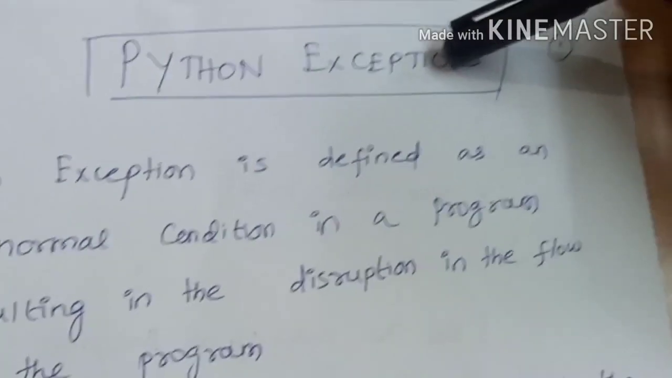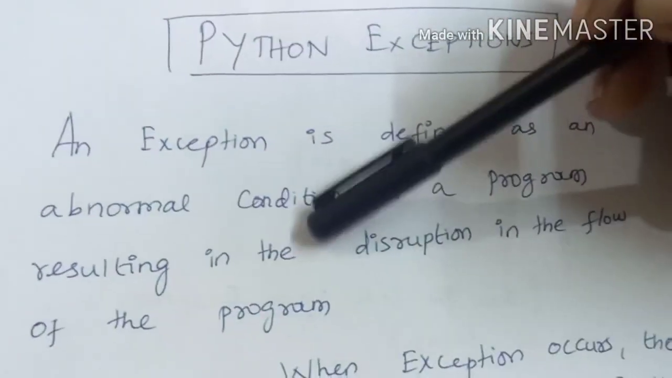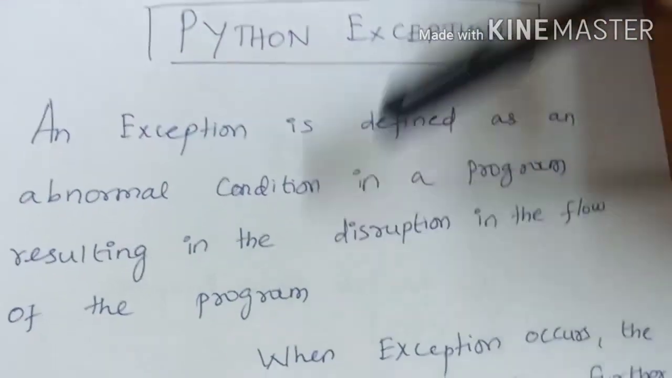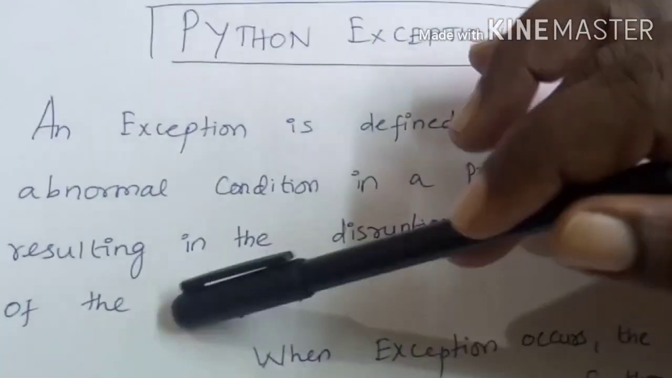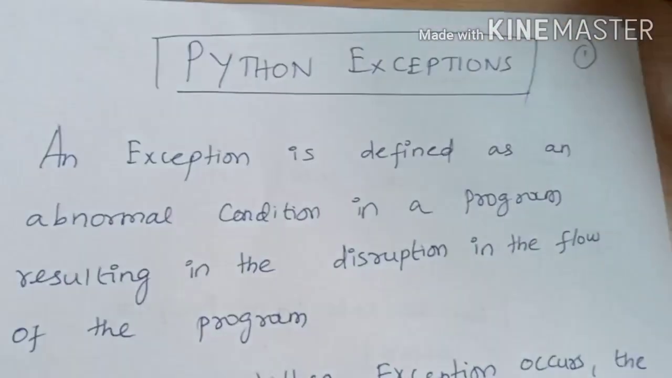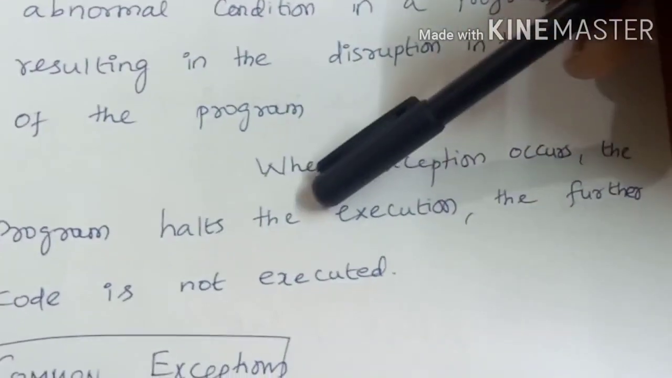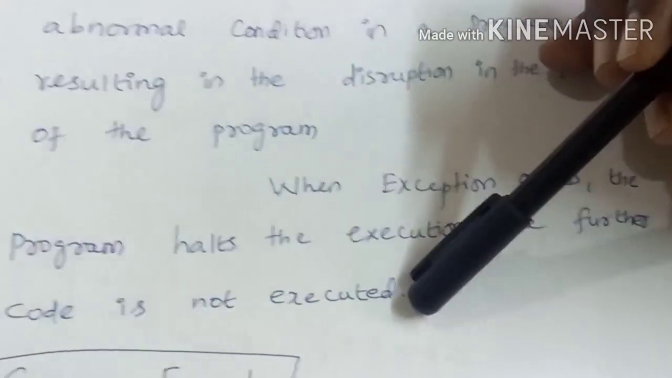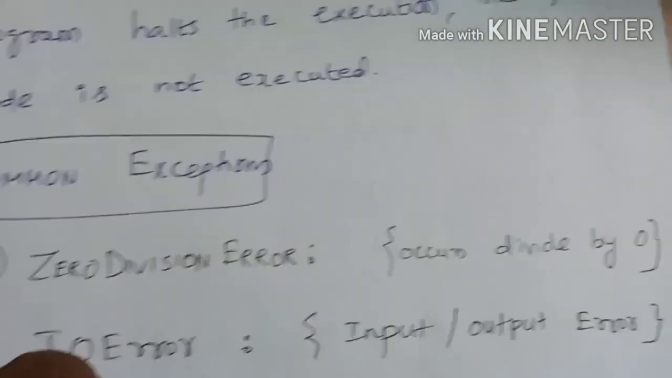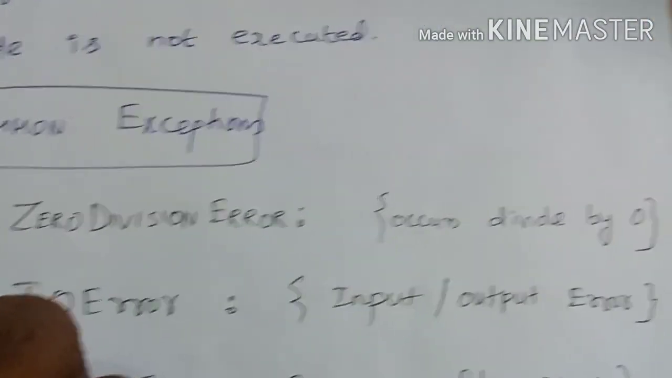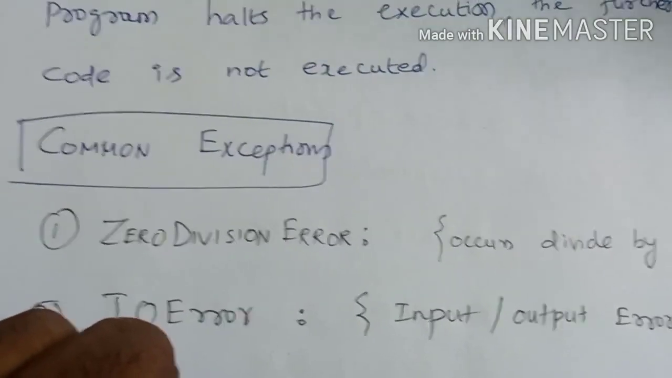So, Python exceptions. An exception is defined as an abnormal condition in a program resulting in the disruption in the flow of a program. So what is an exception? It is an abnormal condition that will disrupt the flow of the program, meaning the program will not go in the normal flow. So when an exception occurs, the program halts the execution, and the further code is not executed. So meaning when there is an exception, what happens? The program will stop running the current part of the code and it will stop further executing. So this is the definition for exception.